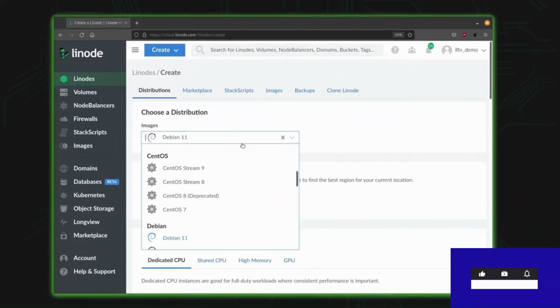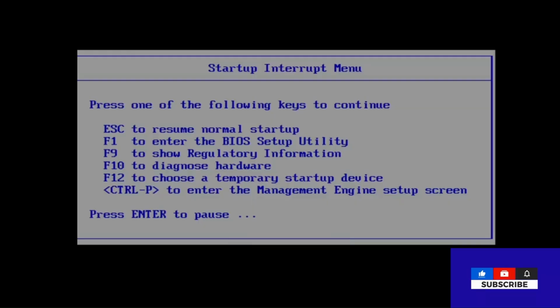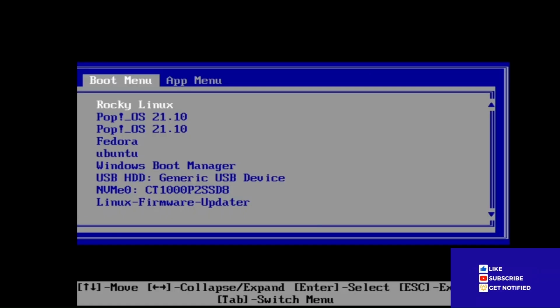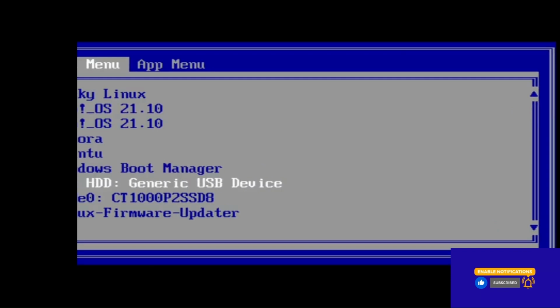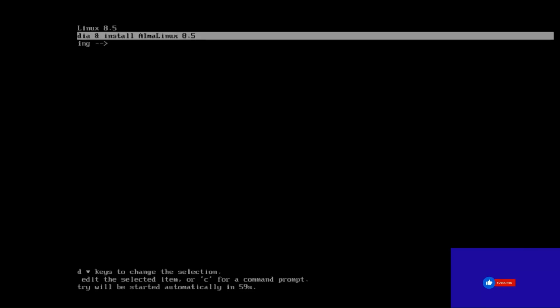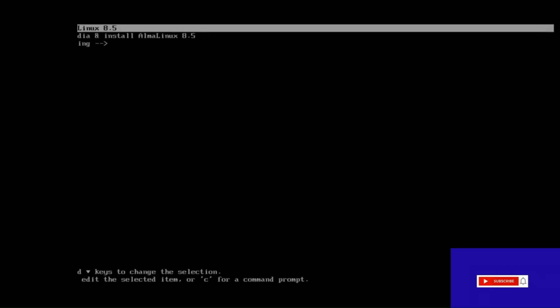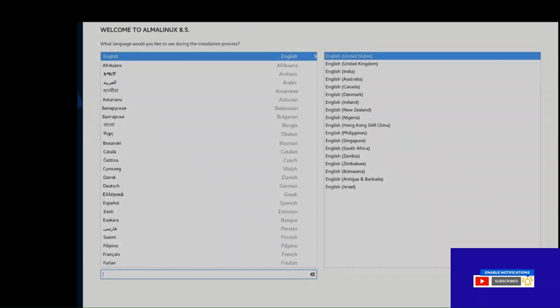Startup menu, Rocky Linux, generic USB device, menu app, and here we can see Linux 8.5, and install AlmaLinux 8.5.